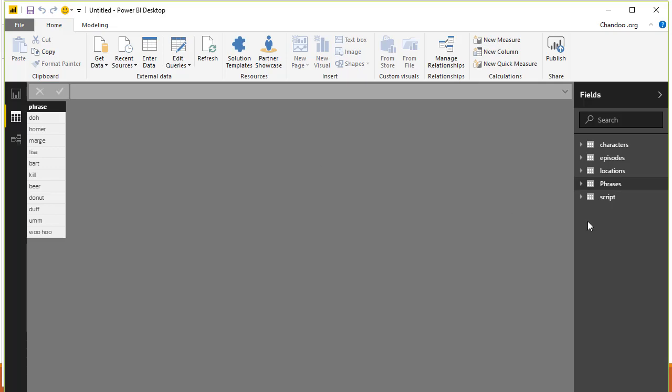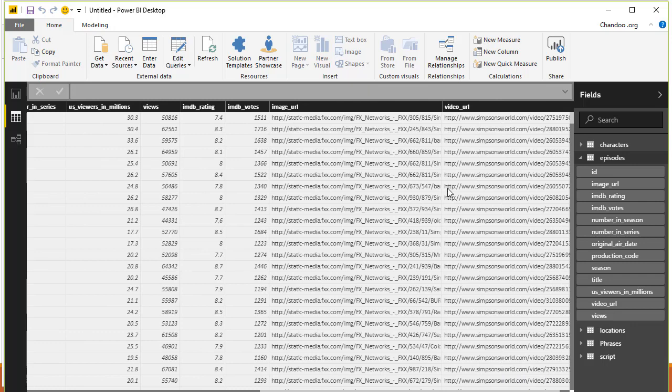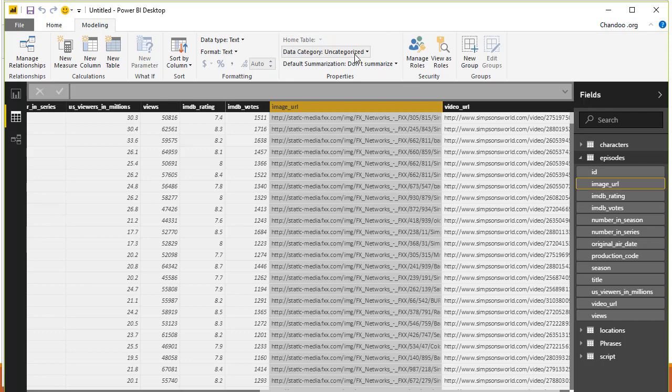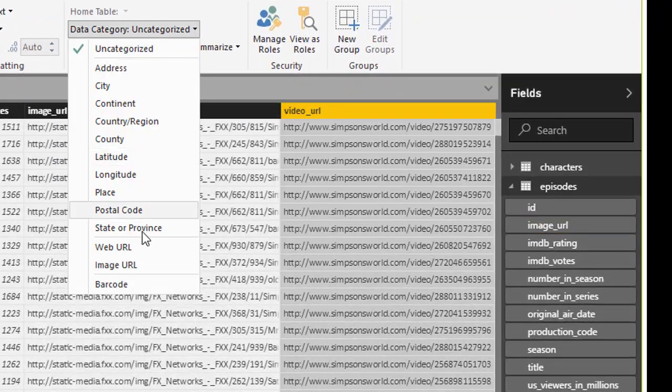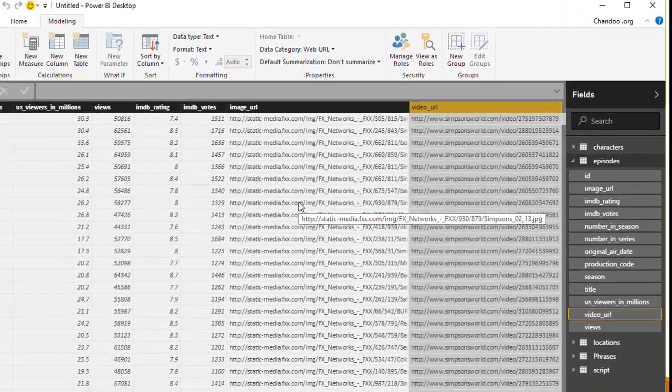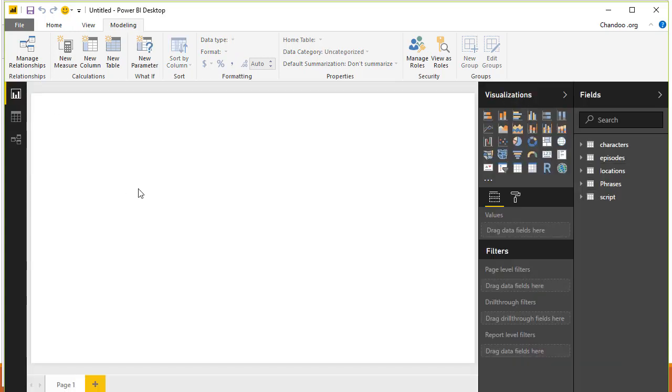We'll do one more thing. We go to episodes, and in the episodes we also have a couple of URLs. This is image URL for the episode, so I'm going to use the modeling data category and tell that that's an image URL. Likewise, I'm going to use the video URL aspect to say that this is a web URL. This way, whenever we use those columns in Power BI visualizations, they will be treated as URLs, and for image URLs, Power BI tries to hook up to web and bring that image and show that in the model. Alright, so now all of this is done.